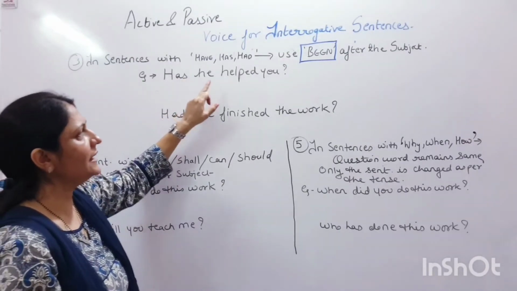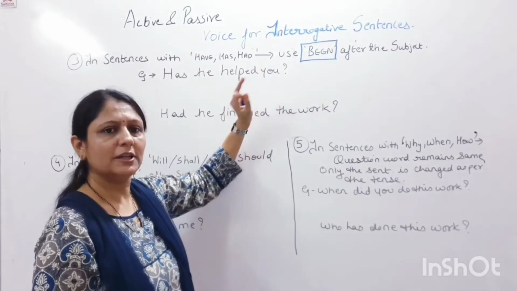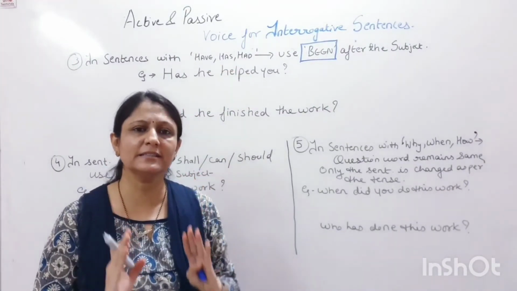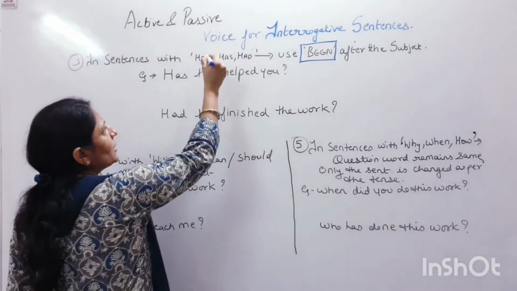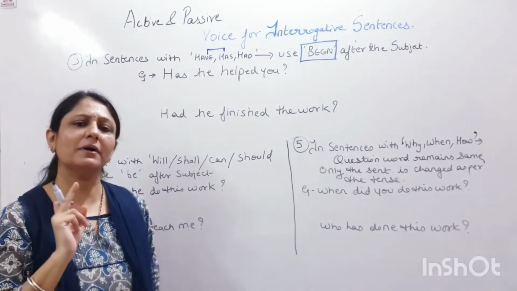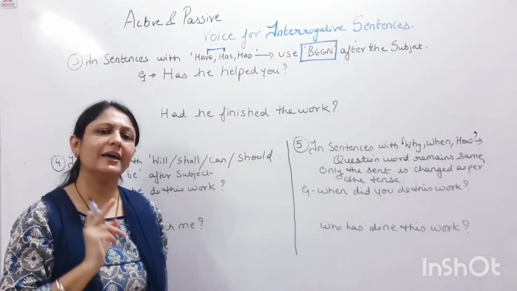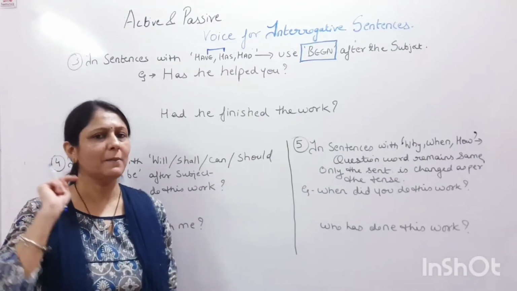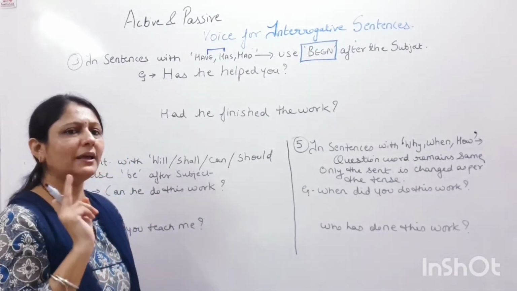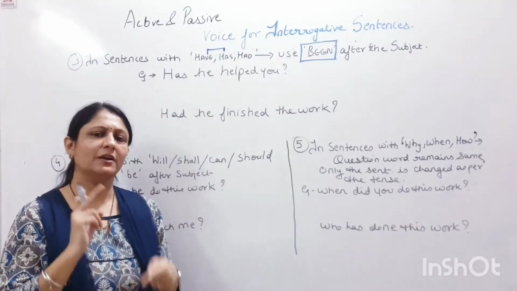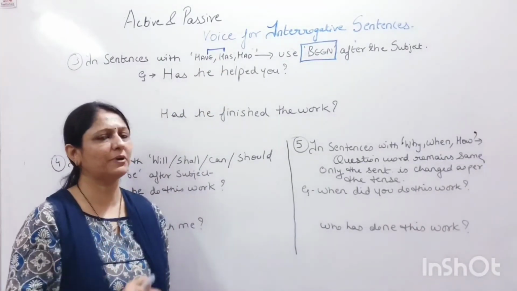Has he helped you? Now the helping verb have, has and had remains the same. As we already know कि have और has ये हमारे present tense के helping verb हैं and had हमारा helping verb है कौन से tense का? Past tense का. We only change have and has as per the subject when we are making a sentence of present tense.